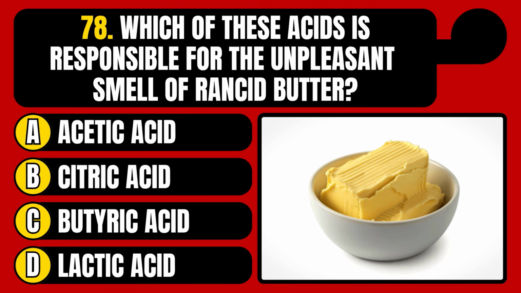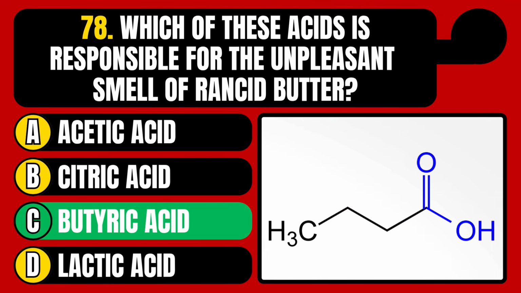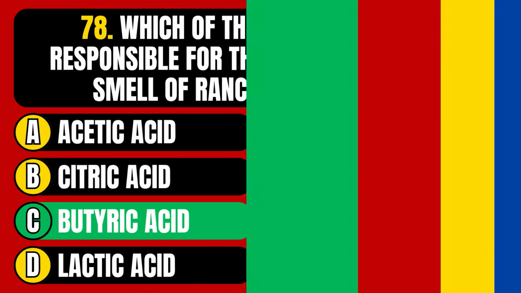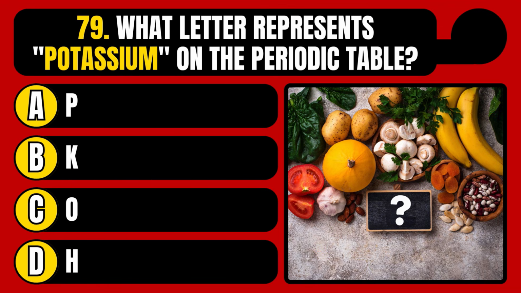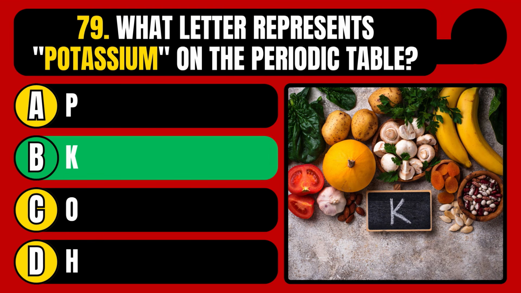Acetic acid, citric acid, butyric acid, or lactic acid? The correct answer is option C, butyric acid. What letter represents potassium on the periodic table? The letter P, the letter K, the letter O, or the letter H? The correct answer is option B, the letter K.